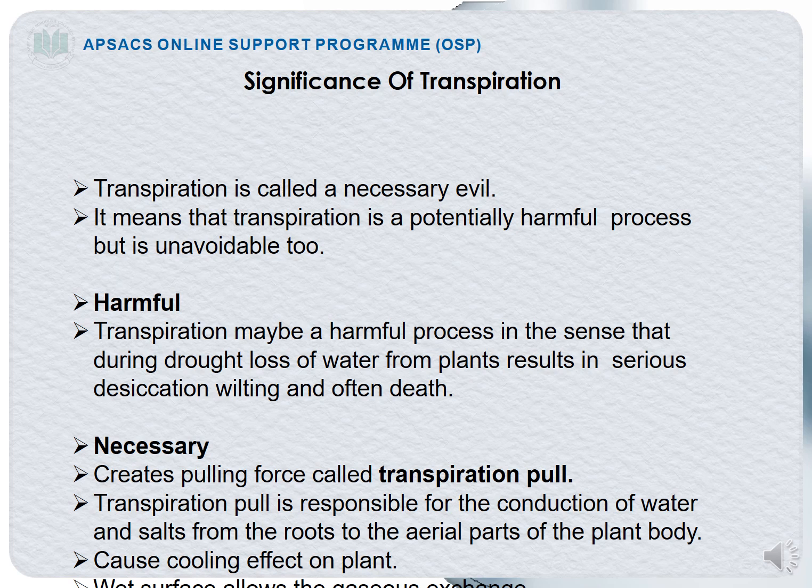Why else is it necessary? Look at the second point: transpiration pull is responsible for the conduction of water and salts from the roots to the aerial parts of the plant body. Okay, so this was about the transpiration pull. Come towards the next point: it causes a cooling effect on the plant body. When the water is evaporated from the plant body, it will cause a cooling effect. And the last is that a wet surface allows gaseous exchange. If the plant's surface is wet, it will help in the exchange of carbon dioxide and oxygen between the environment and the plant body.